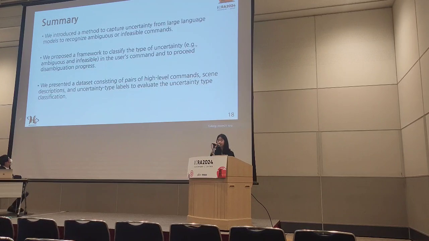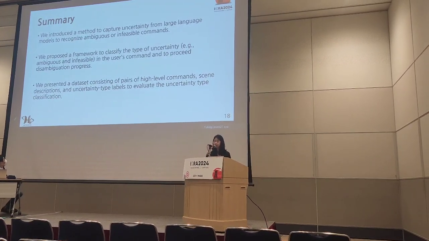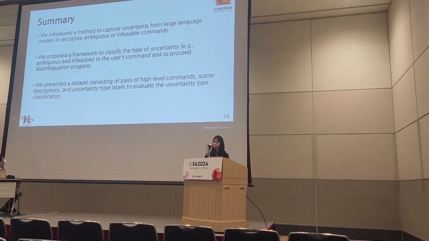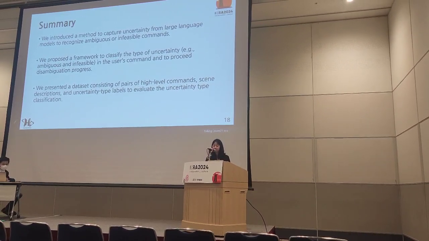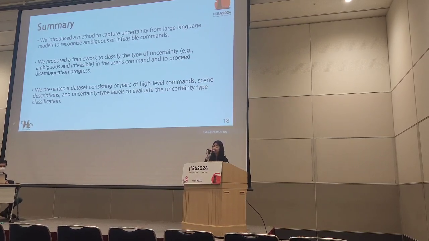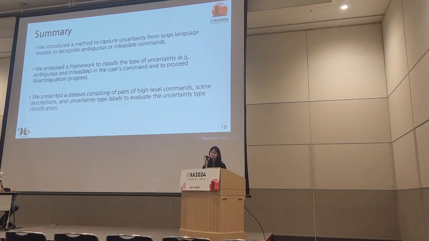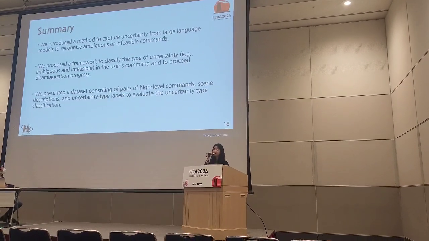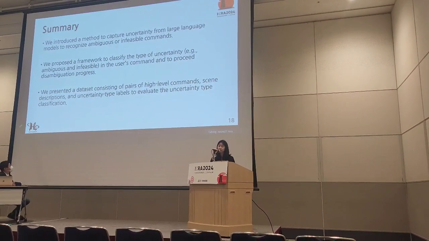In summary, we have three key takeaways. We have first introduced a method to capture uncertainty from large language models to recognize ambiguous or infeasible commands. Next, we proposed a framework to classify the type of uncertainty in user commands and to proceed with the disambiguation process. Finally, we presented a dataset consisting of pairs of high-level command, scene description, and uncertainty type labels to evaluate the uncertainty type classification.